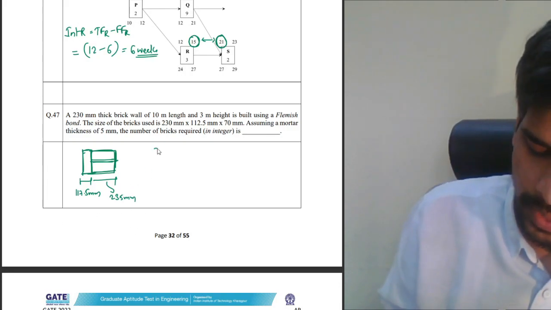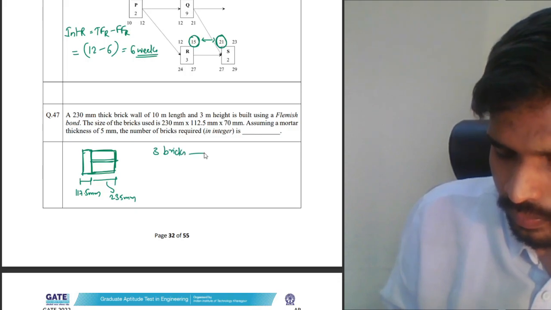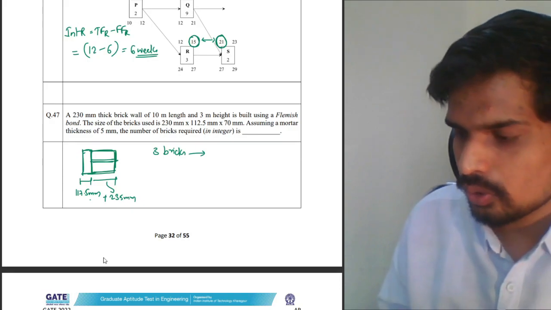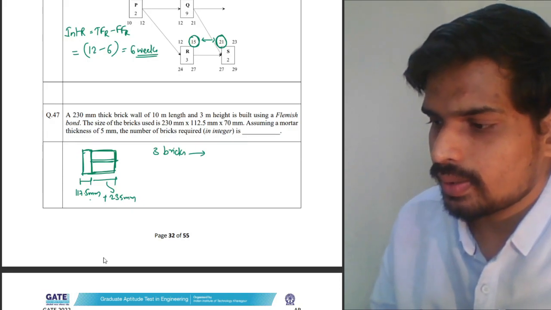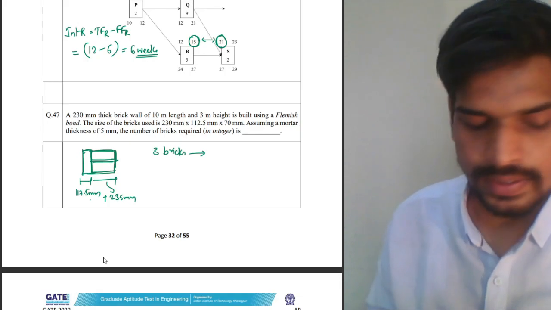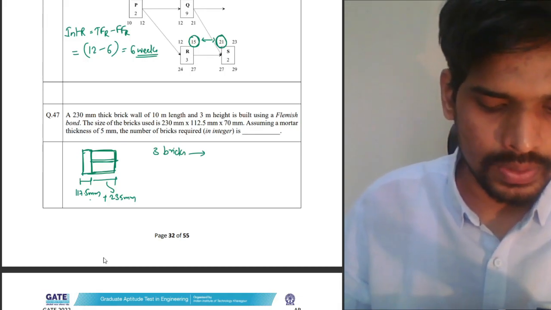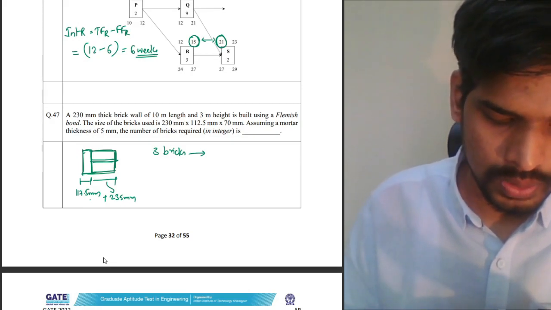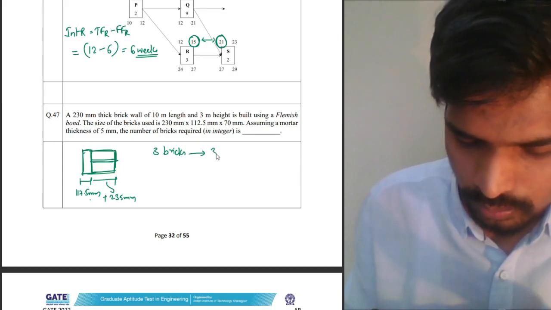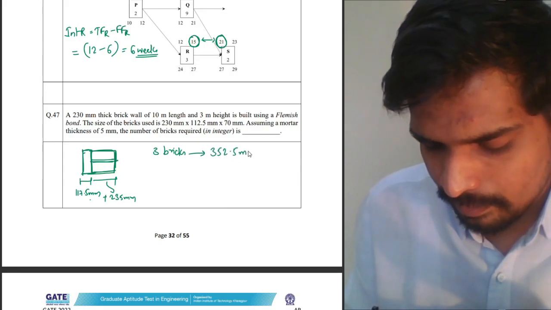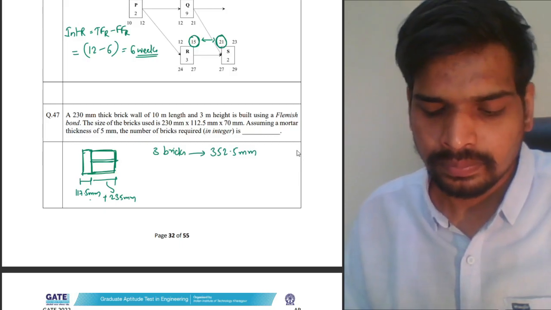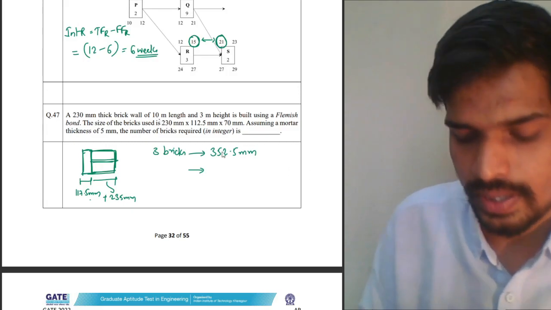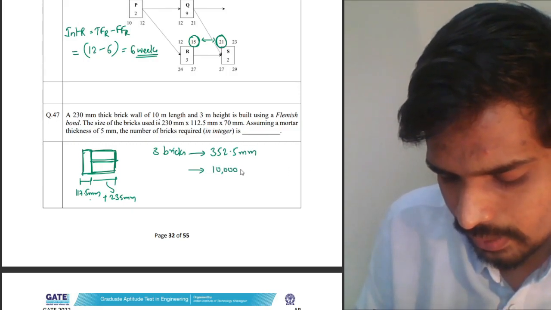So by using 3 bricks, how much length did we achieve? 117.5 plus 235. So that should give you 300 and something. You can use your calculators and cross check. 352.5 mm for every 3 bricks. Now, what is the total length of the wall which we are constructing? 10-meter length. 10 meters is basically 10,000 millimeter.